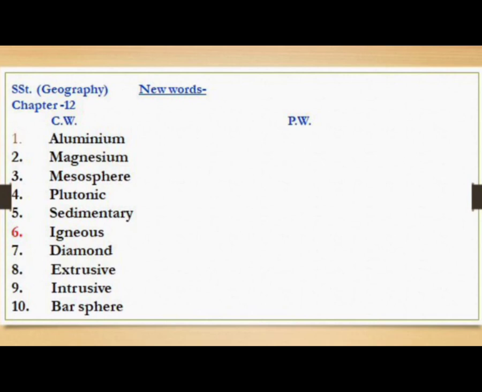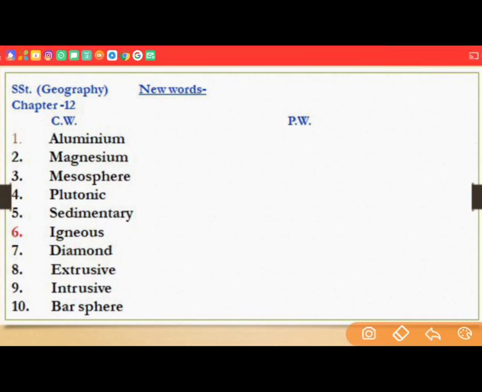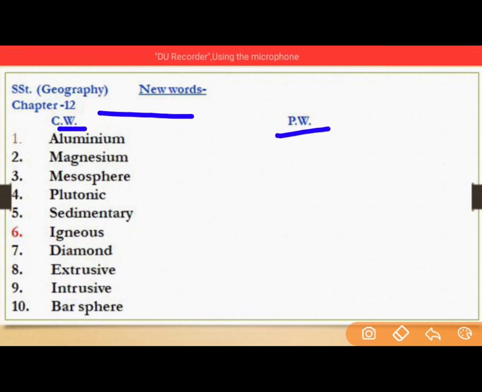The name of the chapter I have not written, but you have to write in front, okay? Here you can mention interior of the earth, okay? Then you have to write new words, and here just double the page, divide it into 2, write CW here and practice work PW here. And then you have to write all the words in this way, okay?